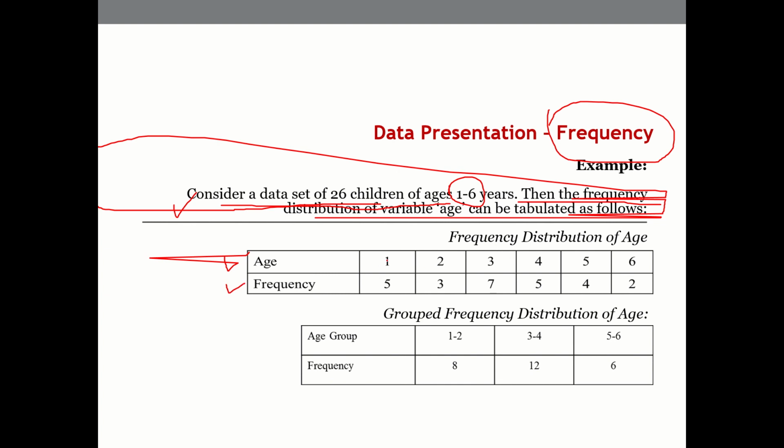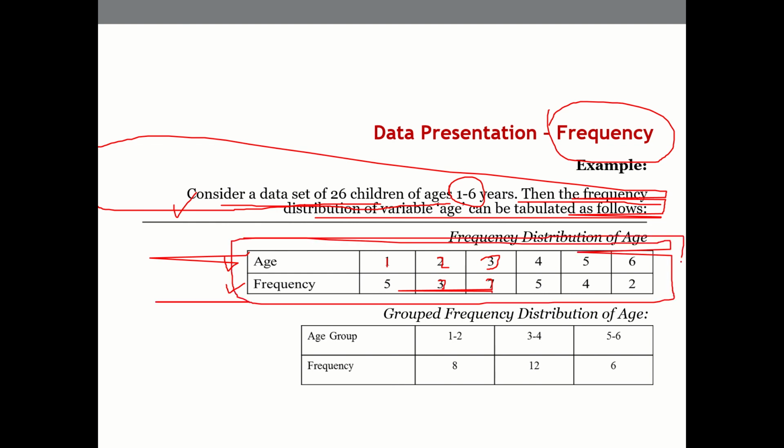Children with 1 year old, 5; with 2 year old, 3; with 3 year old, 7; and so on and so forth. So this is called a frequency table.